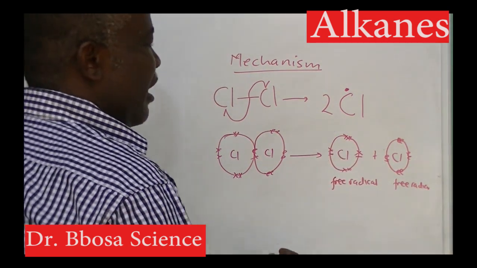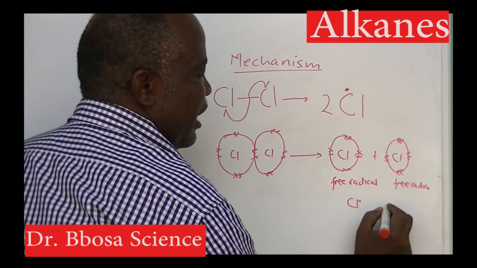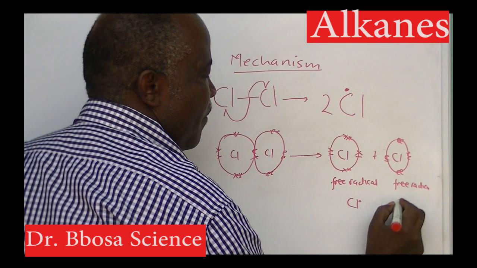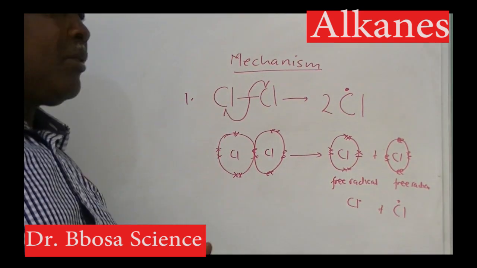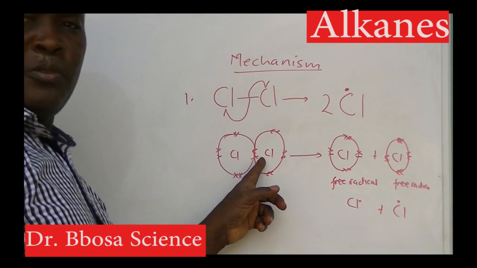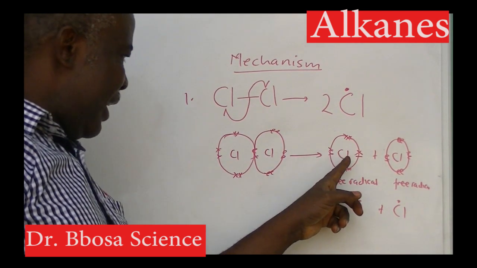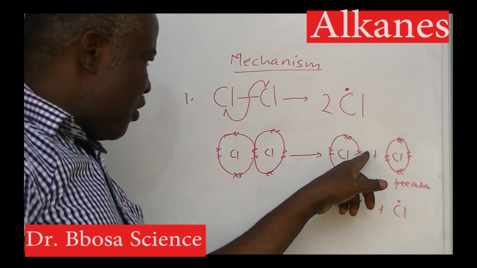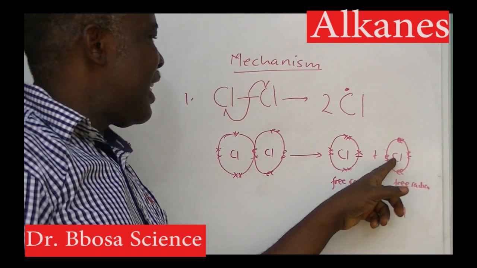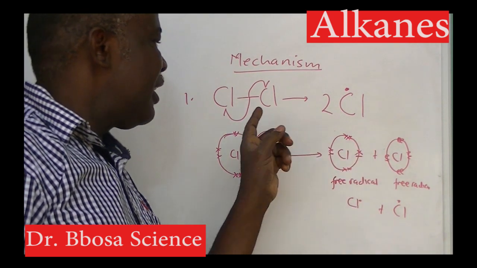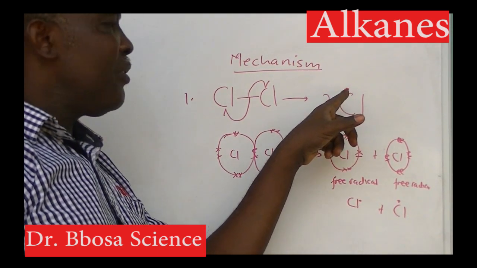A free radical is indicated by a dot on the atom. You can put a dot anywhere you want. The first step: the chlorine molecule, which is formed by sharing a pair of electrons, separates to form a chlorine atom and a chlorine atom. In each chlorine atom there is an unshared electron. That unshared electron is indicated by a dot on the atom.